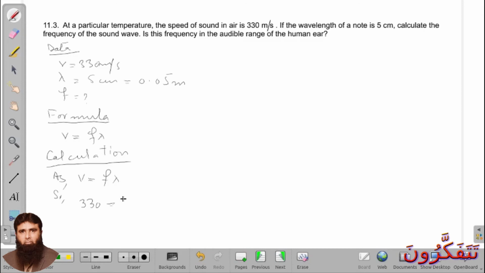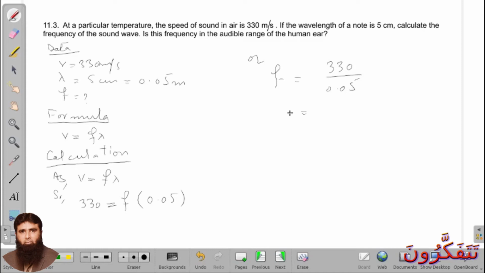When we rewrite this equation, we have F is equal to 330 divided by 0.05, and what we get here is 6600 hertz. This is the frequency.